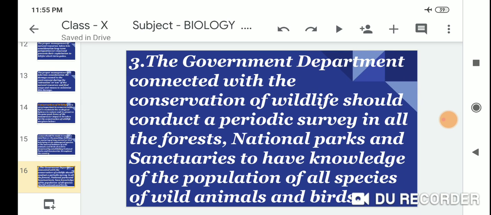Third, the government department concerned with the conservation of wildlife should conduct a periodic survey in all the forests, national parks and sanctuaries to have knowledge of the population of all species of wild animals and birds.